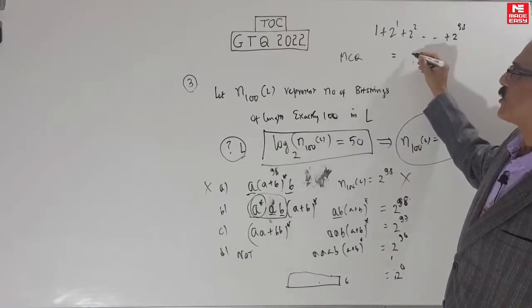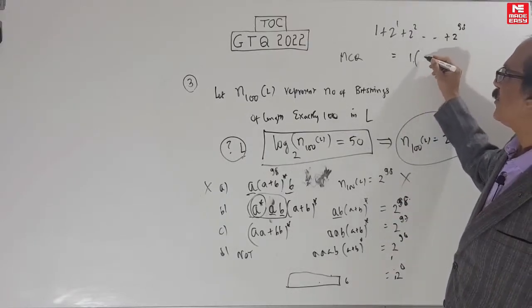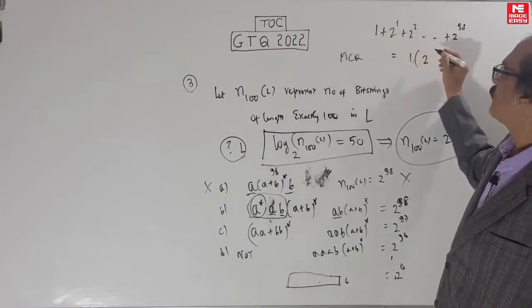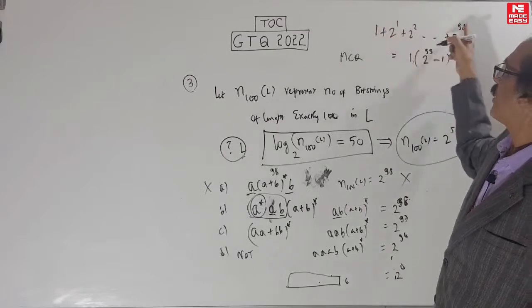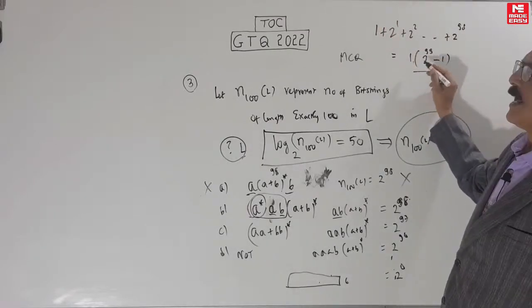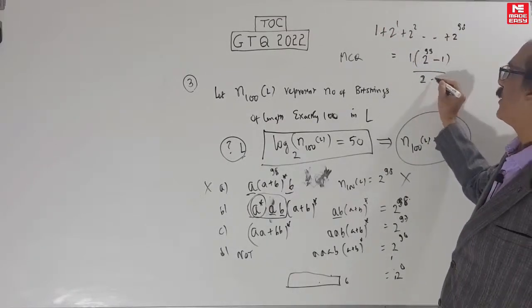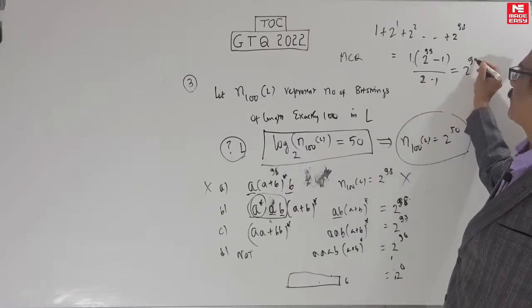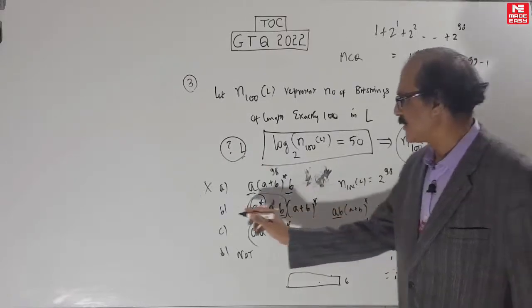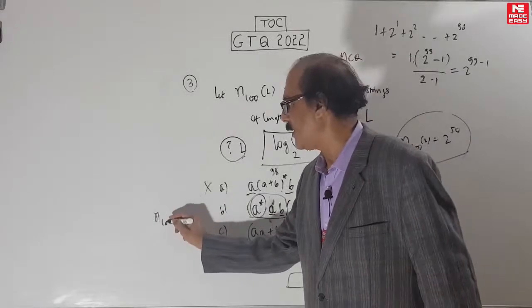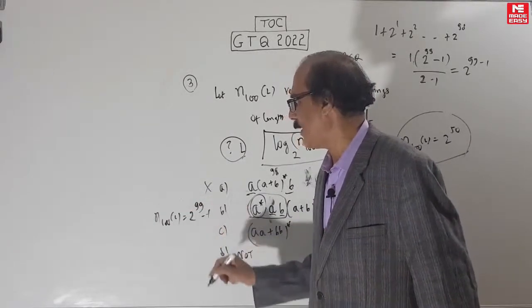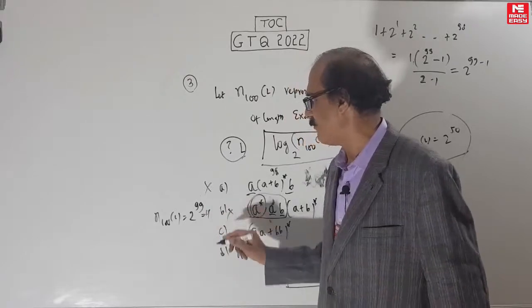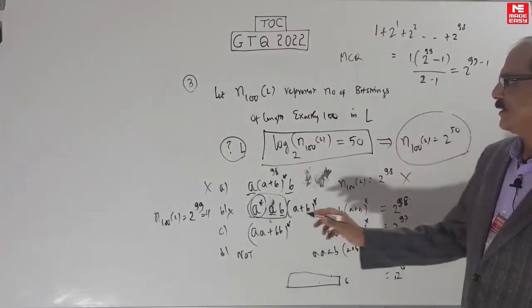So this is a geometric progression. A starting to A into R power, number of terms is 99. This is 2 power 0, 0 to 98, 99 terms. Divided by 1: A into (R power n minus 1) by (R minus 1). 2 minus 1 is 1. So this will be 2 power 99 minus 1. So therefore the N100L of this is 2 power 99 minus 1. So this is not the answer. We want 2 power 50. So this is not it.